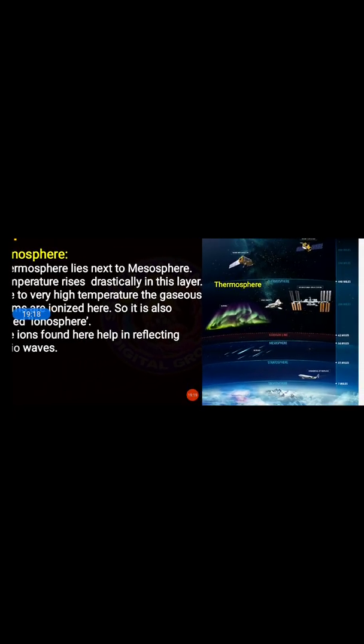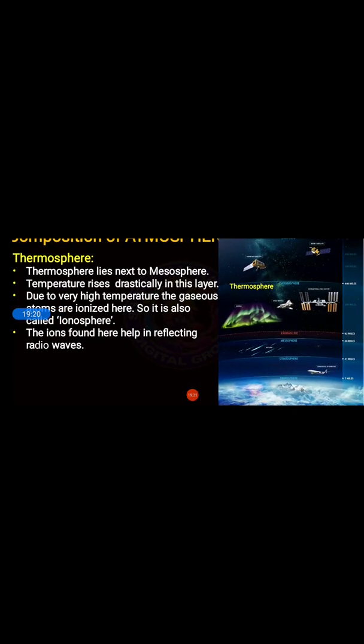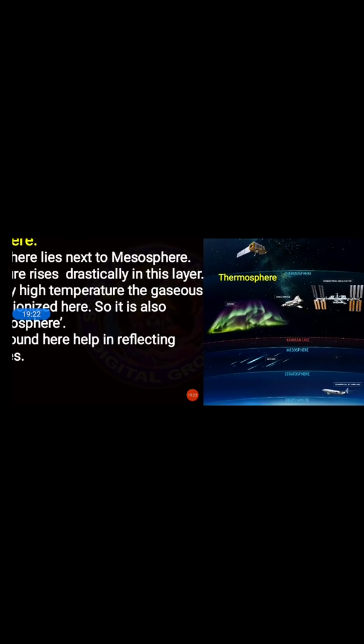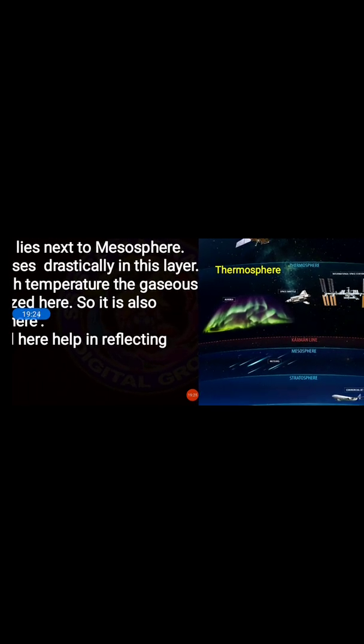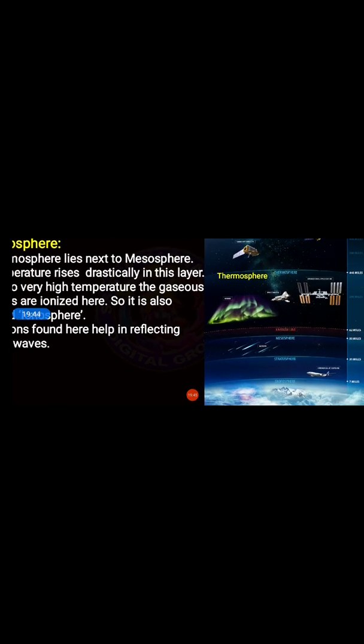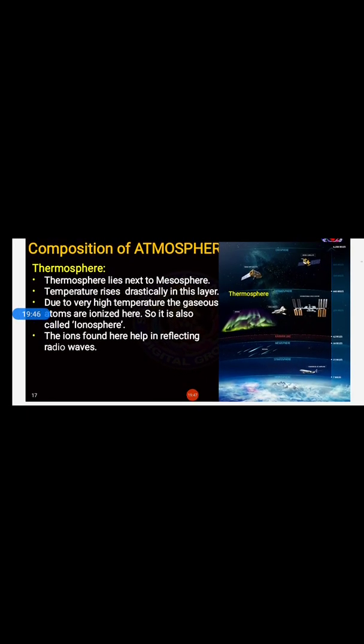And when they become ionized, because of that, thermosphere is also known as ionosphere. Why do the gases get ionized? Because of the drastically high temperature. Because of high temperature, the gases become ionized. This layer is also known as ionosphere.